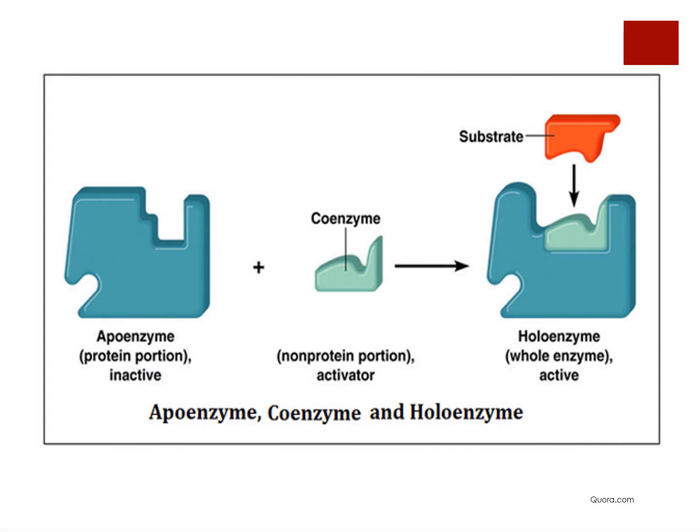In this diagram, we see the protein portion of an enzyme. It is called the apoenzyme. It is an inactive region. Plus, we see a non-protein portion which is called the coenzyme. The coenzyme is acting as an activator here. When the coenzyme gets attached to the apoenzyme, it is called a holoenzyme. And now this holoenzyme, or the whole enzyme, is very active. The substrate will bind to the enzyme and the substrate will get converted into products.